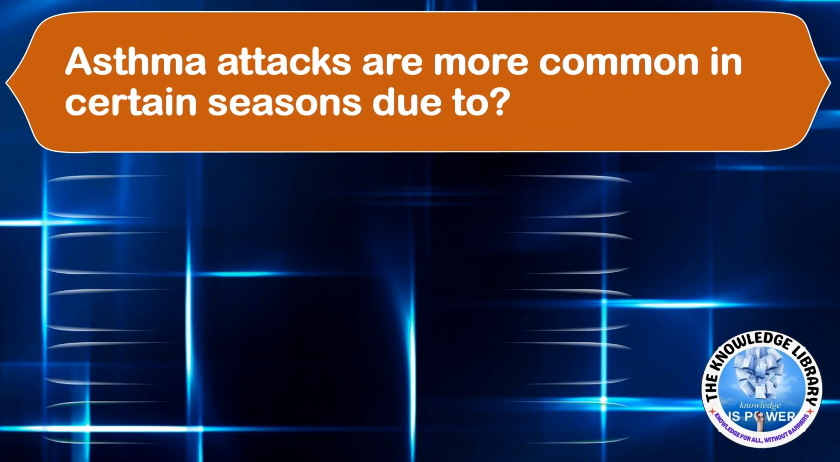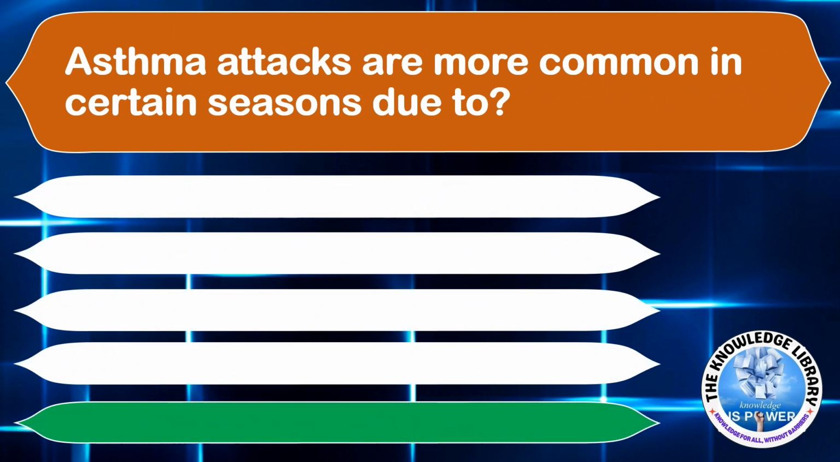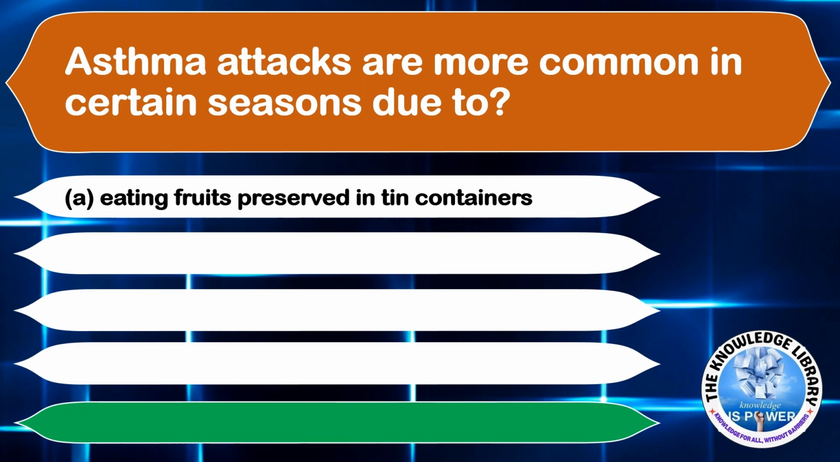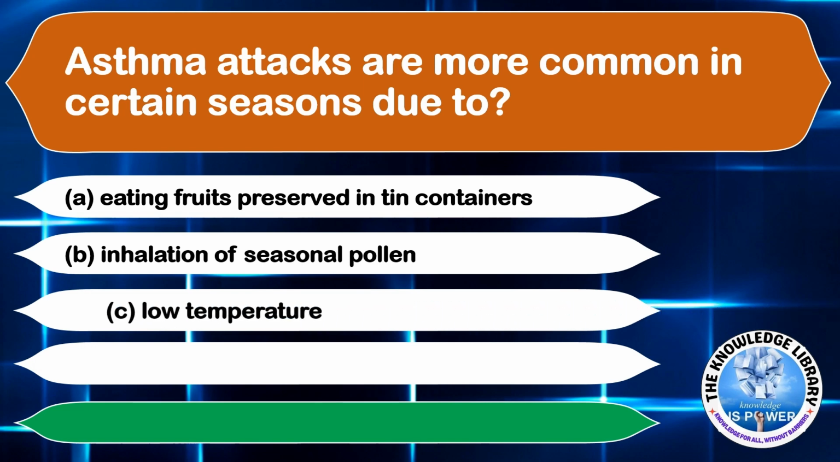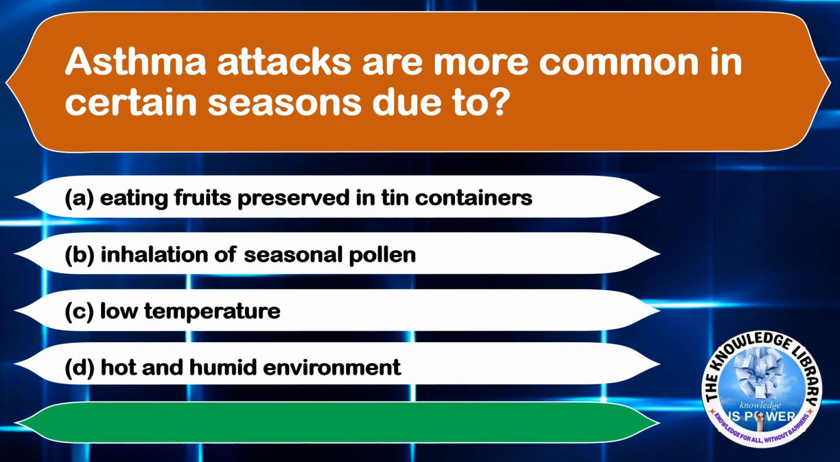Asthma attacks are more common in certain seasons due to. Option A, eating fruits preserved in tin containers. Option B, inhalation of seasonal pollen. Option C, low temperature. And option D, hot and humid environment. The correct answer is option B, inhalation of seasonal pollen. Moving on to the next question.